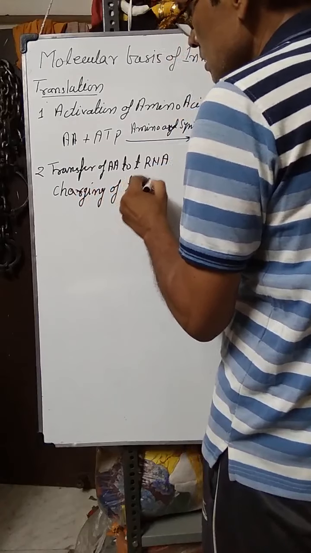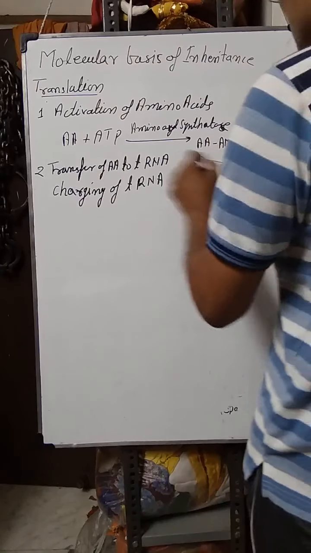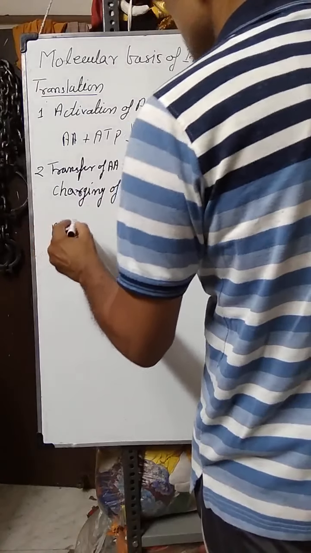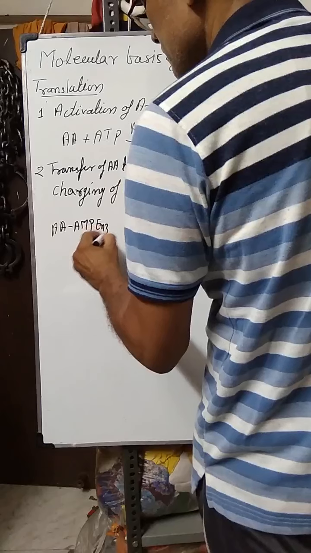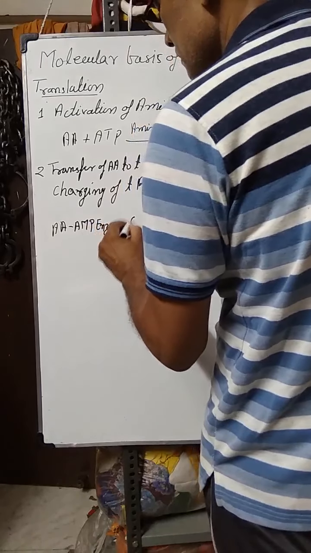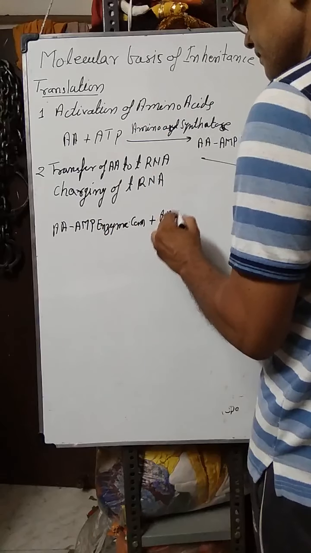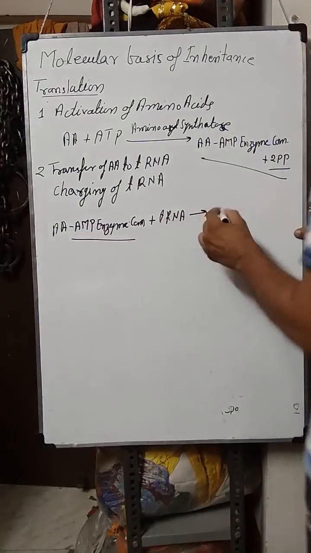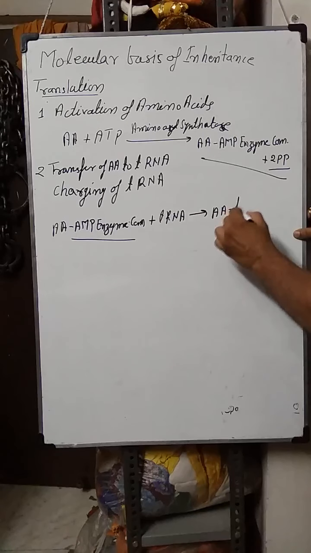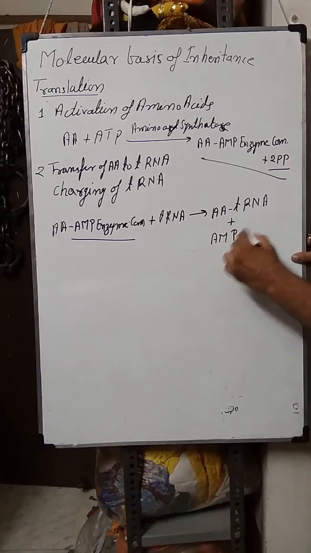इसी को चार्जिंग ऑफ ट्रांसफर आरएनए भी कहते हैं. So in this stage, this amino acid AMP enzyme complex reacts with the transfer RNA. ये ट्रांसफर आरएनए से रिएक्ट होता है तो ये पोर्शन रिलीज हो जाता है, and that amino acid transfer RNA plus AMP plus enzyme.